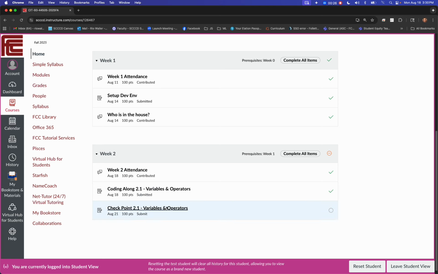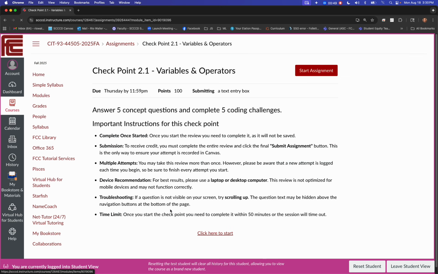Okay, so I'm going to walk you through how this thing works. This is going to be an AI driven review that will end up submitting into Canvas as part of your grade, the chat session itself. I take all the code that we wrote and I have it come up with questions and code challenges, and you'll see those in a minute. So I'm going to go ahead and click into here.